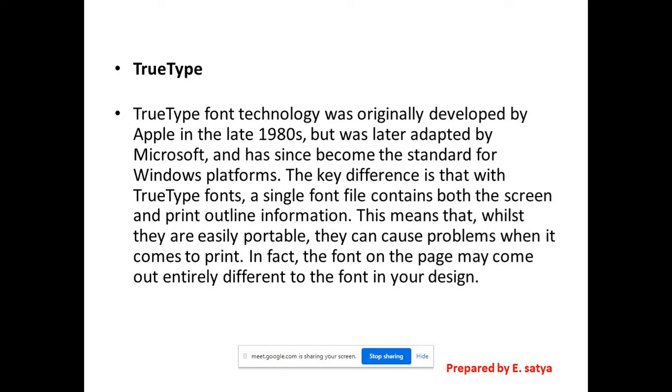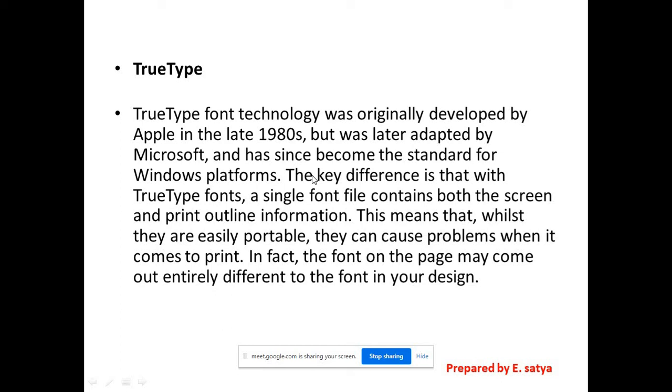This means that whilst they are easily portable, they can cause problems when it comes to print. In fact, the font and the page may come out entirely different to the font in your design, right?